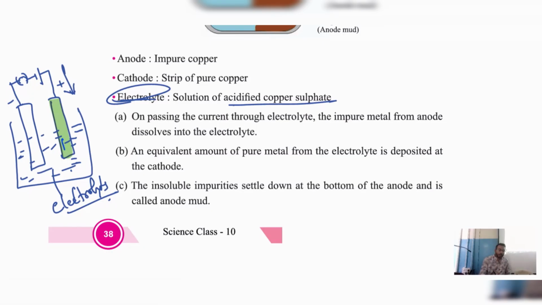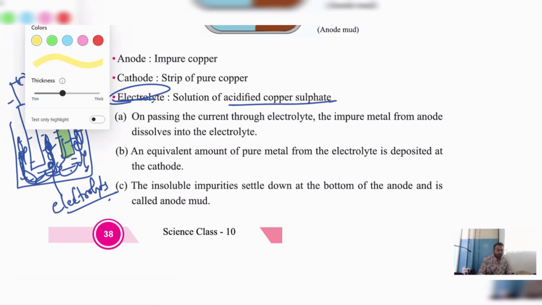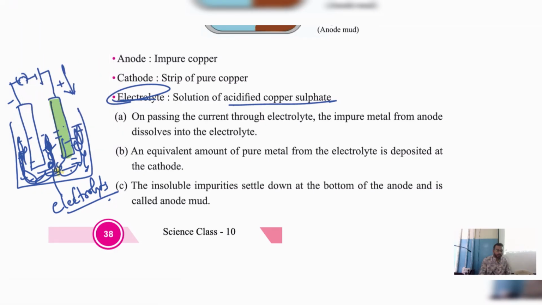This impure copper will come and dissolve in the acidified copper sulfate. Impure copper will come and dissolve here. Any doubts still? From this it will come out and dissolve in the acidified copper sulfate. Now an equivalent amount of pure metal from the electrolyte is deposited at the cathode. Whatever pure copper was there in this will come and deposit at the cathode.